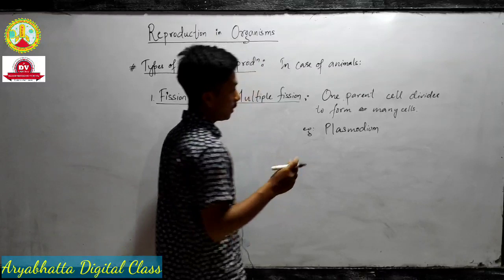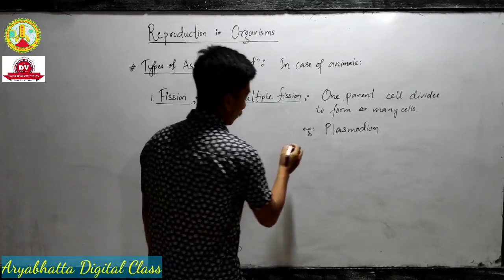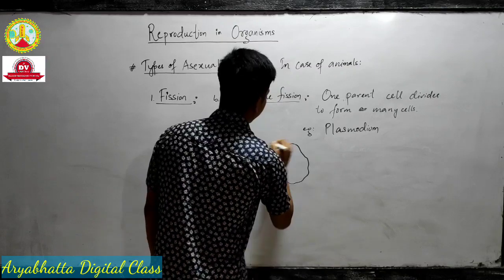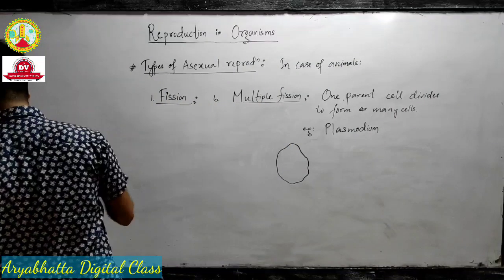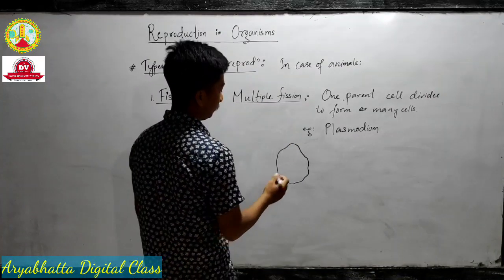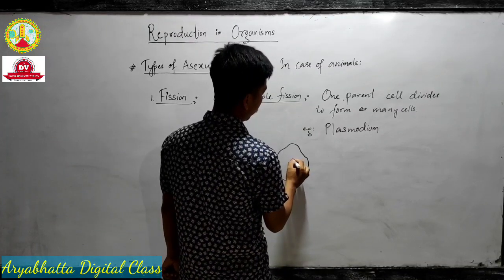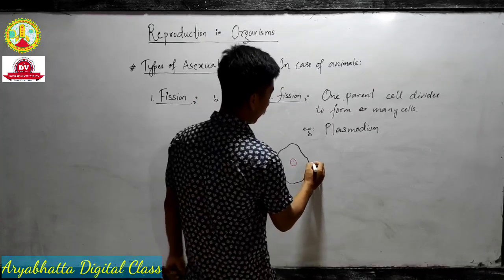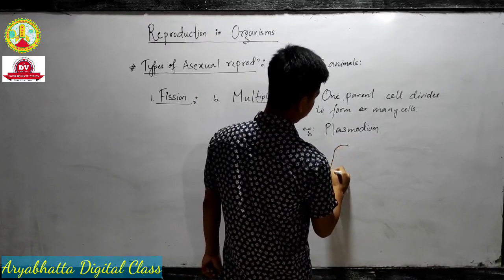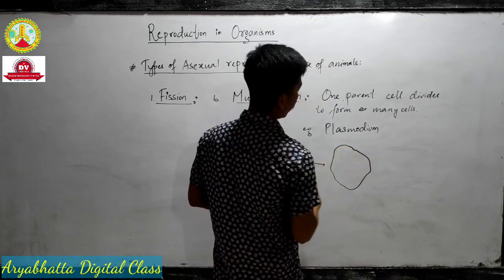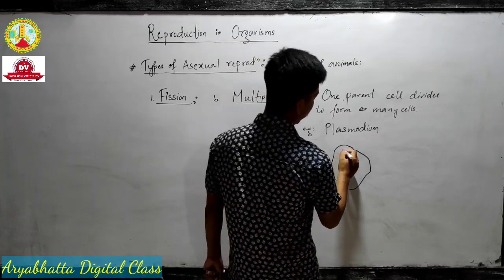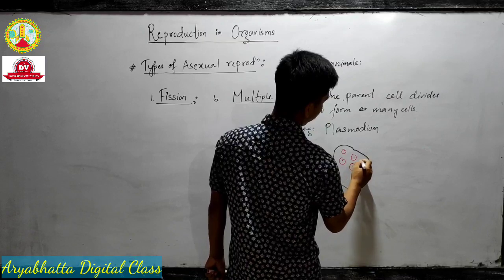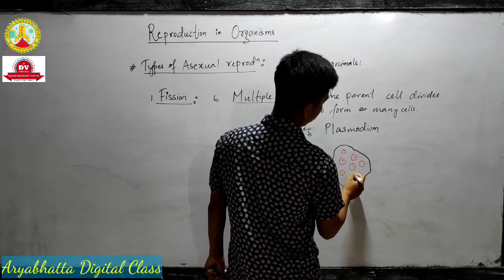So Plasmodium, let me show you a quick diagram. Suppose this is the cell of Plasmodium and there is a nucleus inside the cell. In case of multiple fission, the nucleus divides into many nuclei inside the cytoplasm.